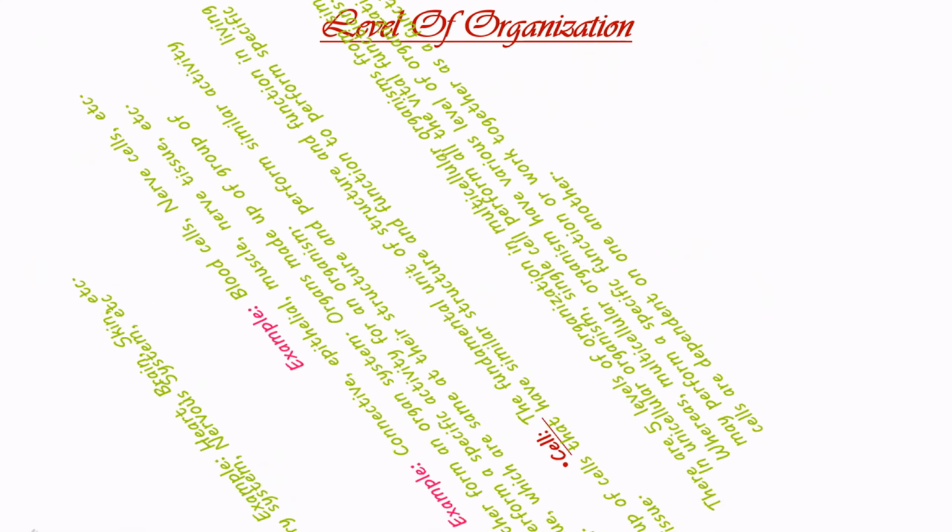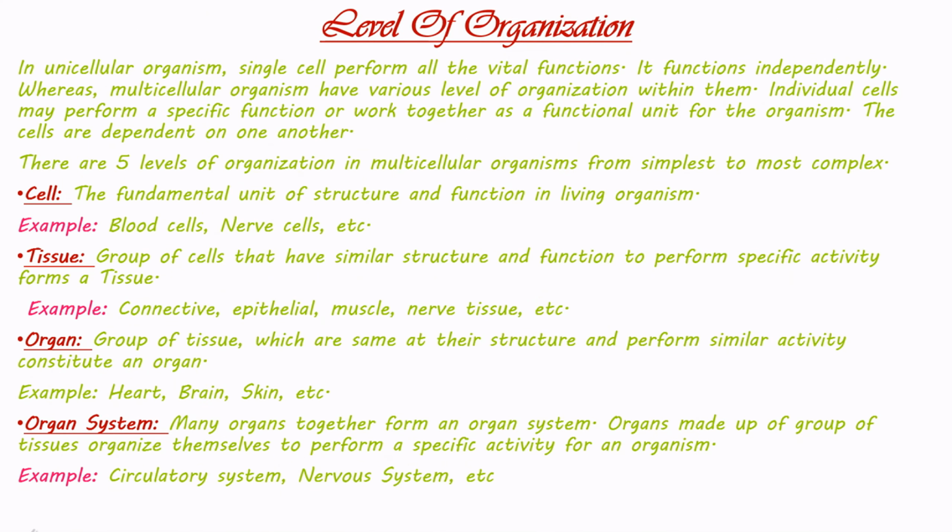Level of organization in unicellular organisms. A single cell performs all the vital functions. It functions independently. Whereas, multicellular organisms have various levels of organization within them. Individual cells may perform a specific function or work together as a functional unit for the organism. The cells are dependent on one another.